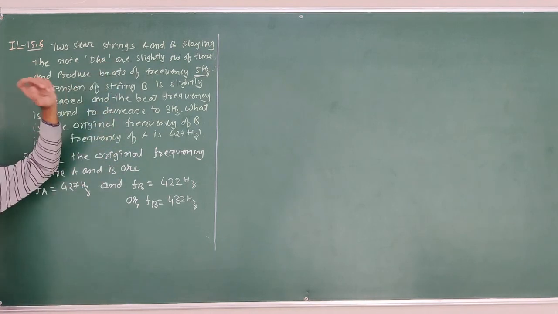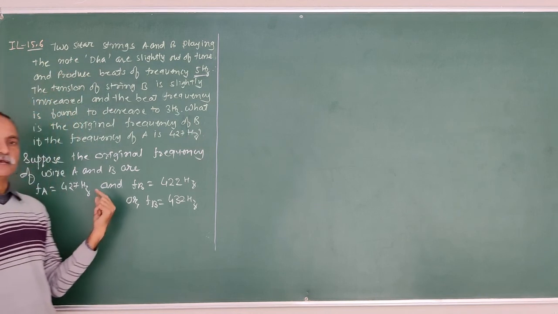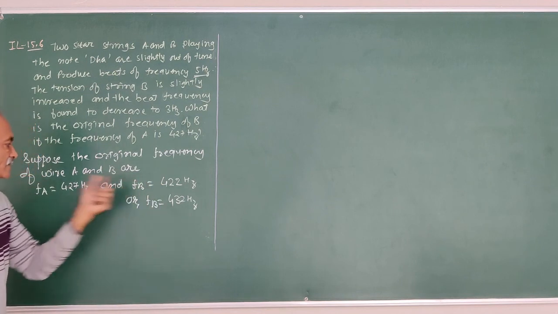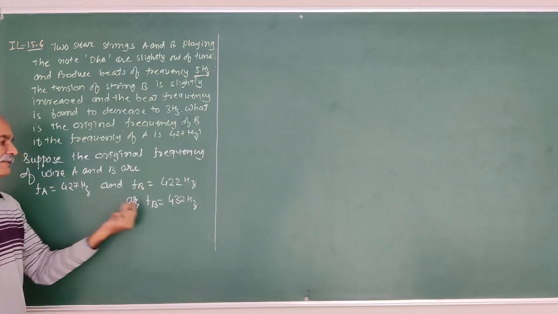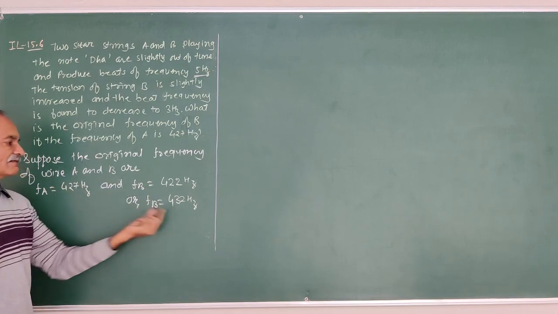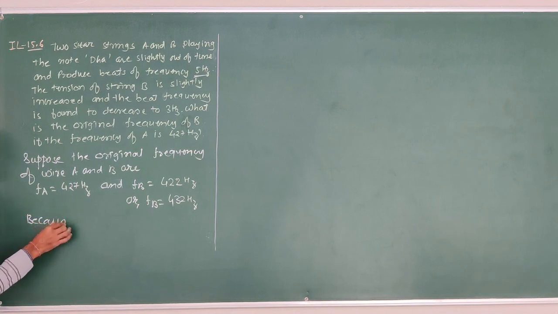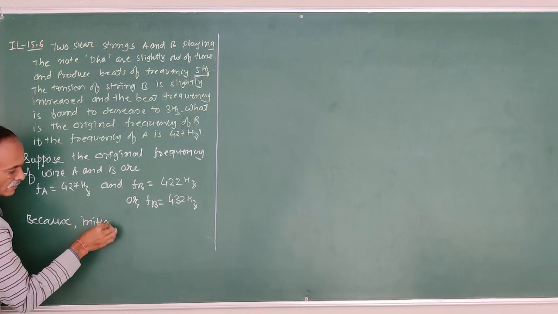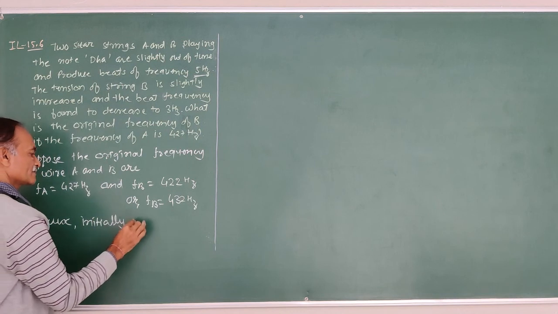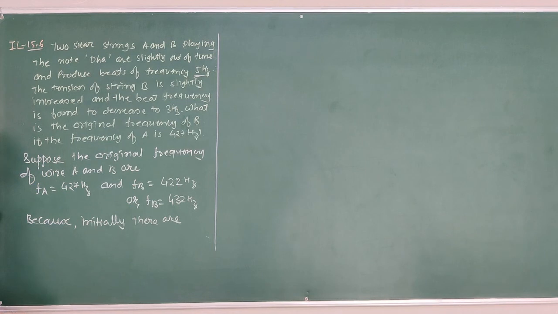Because initially wires A and B produce 5 beats per second, and beats are the difference of the frequencies, FA minus FB. So here 427 minus 422, 5 beats are produced. And FA minus FB, again 427 minus 432, 5 beats per second are produced.